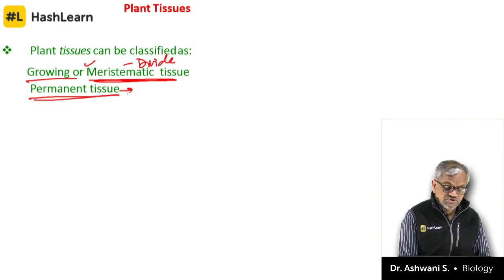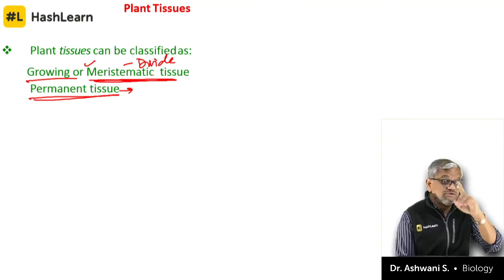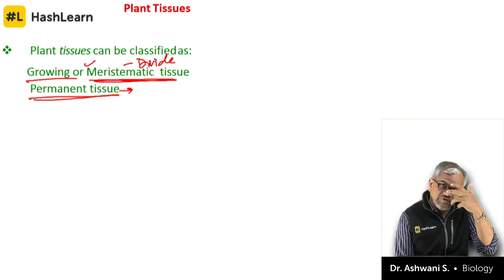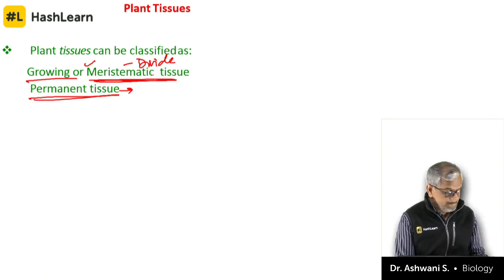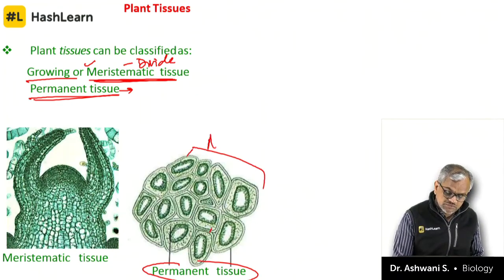Permanent tissues have stopped division. Remember, division has stopped, differentiation has not stopped. They can proliferate further. The permanent tissues have attained almost maturity.